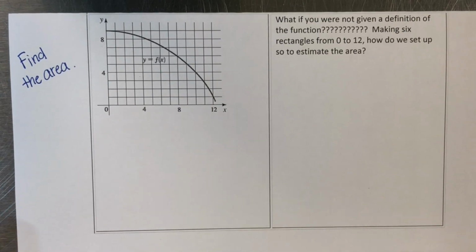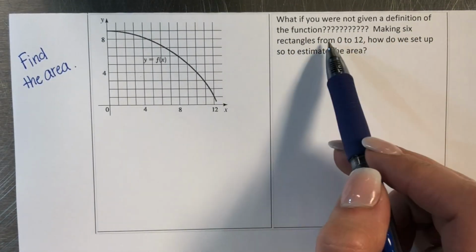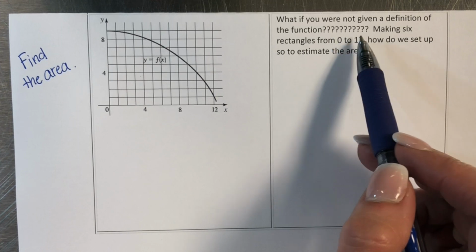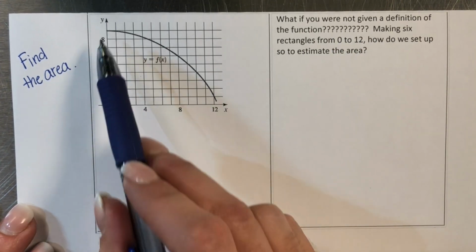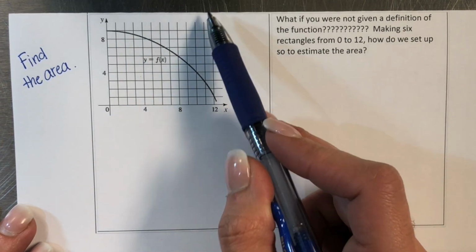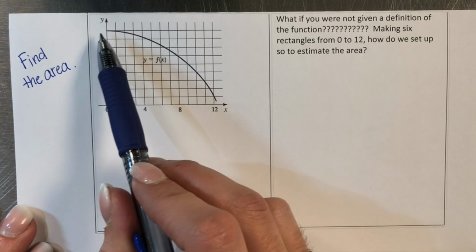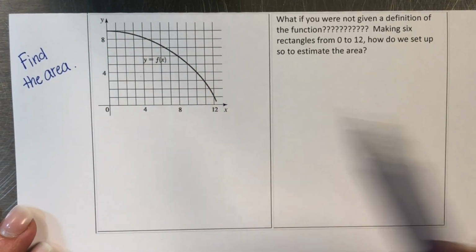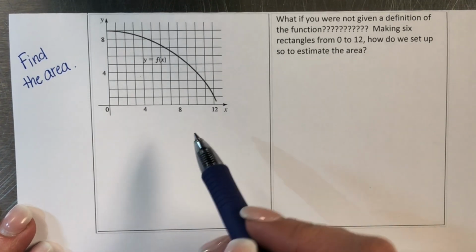All right, so next example. What if you were not given the definition of the function or the equation of the function? So in the last example, we knew that the graph they had drawn was part of the y equals x squared curve. Here, they've just drawn in a piece of some sort of graph, a piece of a curve, and asked us to find the area.